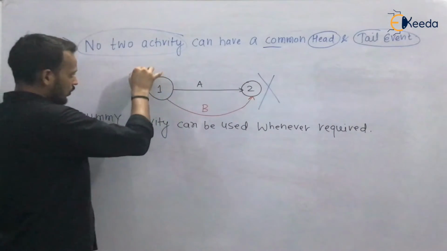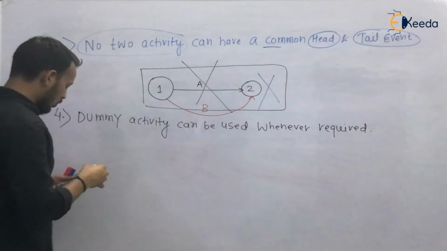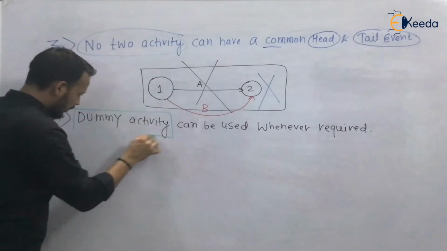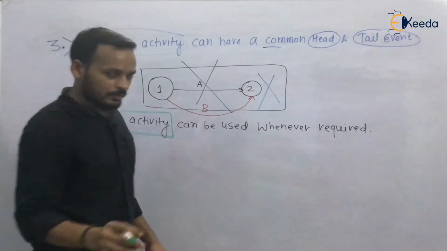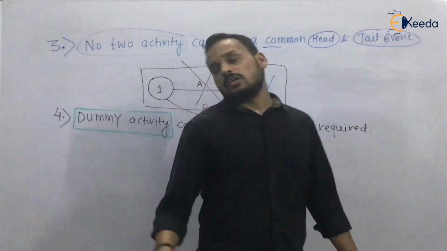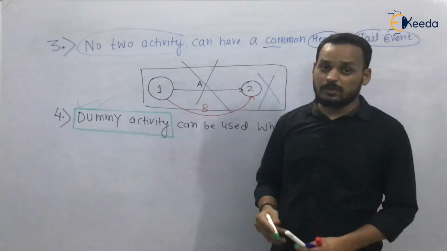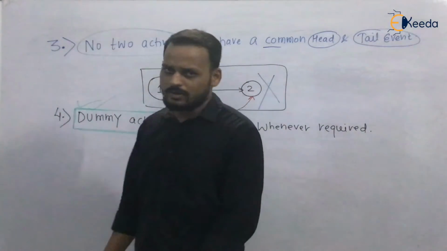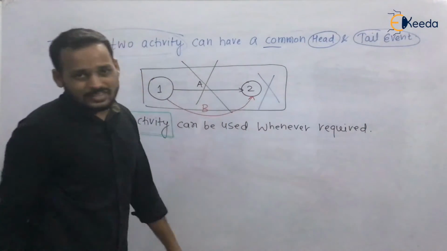So if you make the network diagram like this and it is wrong, just look for the dummy activity. Bring the dummy activity into action and it is going to solve your problem, because it says dummy activity can be used whenever required. Now we require a dummy activity because we are not able to solve this network diagram.